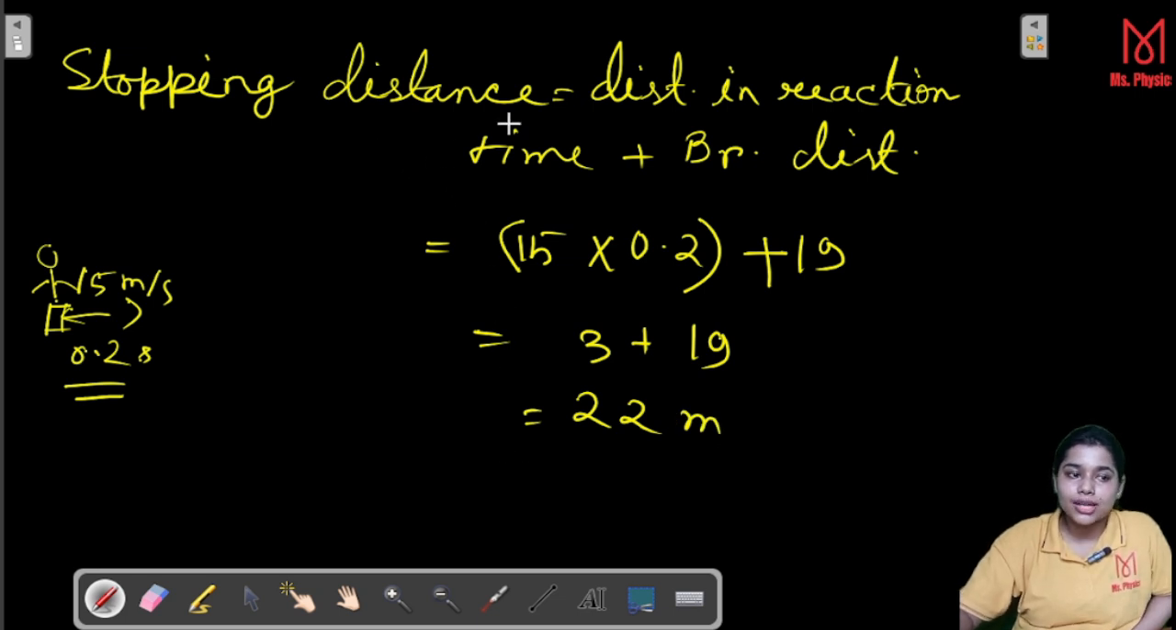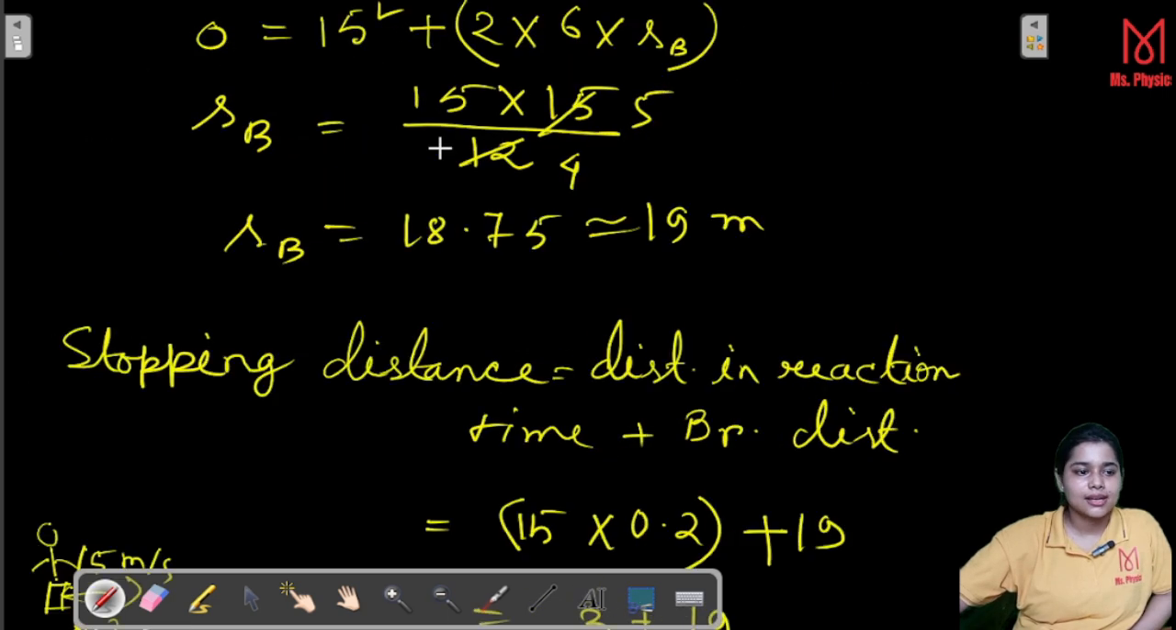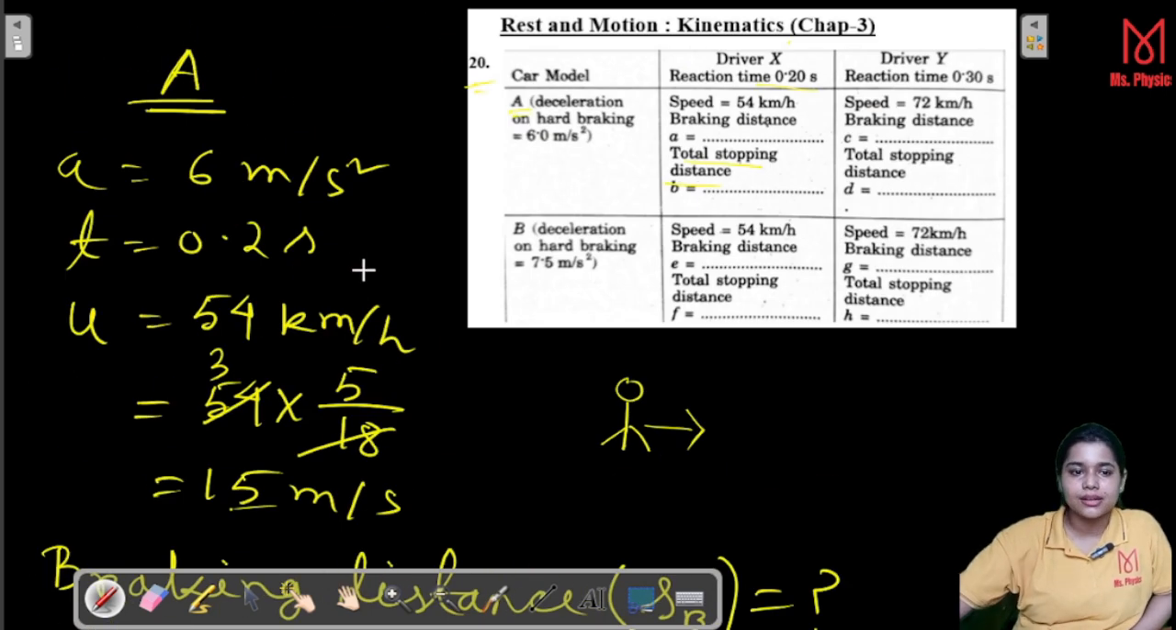So this is the total stopping distance. In this similar way, you can calculate it for driver Y, for car B, for driver X, driver Y. You just follow this way and calculate all the values, that is C, D, E, F, G and H.